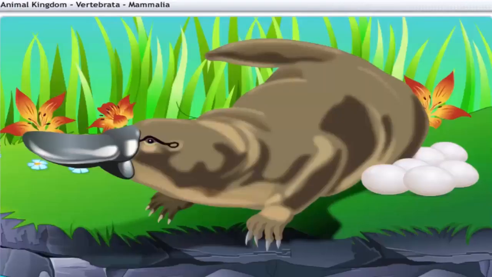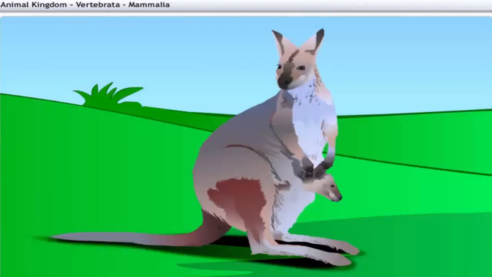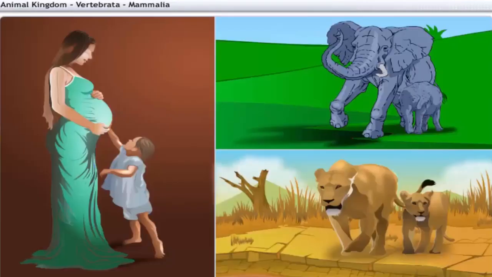Mammals like the platypus lay eggs. Mammals like kangaroos give birth to underdeveloped young ones that are carried in their mother's abdominal pouch. Mammals like humans, elephants, and lions produce live offspring.